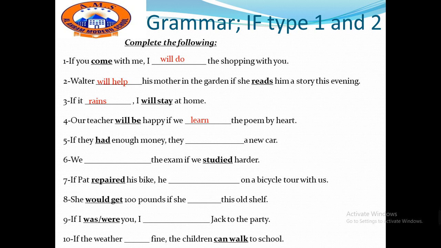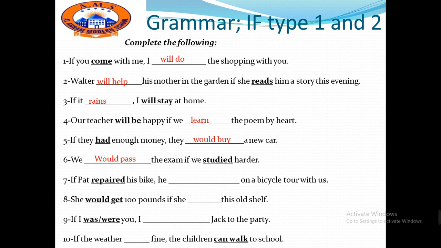If they had enough money, here it's had. It's past simple. So it is the second conditional. Very good. If they had enough money, they would buy a new car. Number 6, we space the exam if we studied harder. Studied here, past simple, so we have to use would plus infinitive. We would pass the exam if we studied harder.